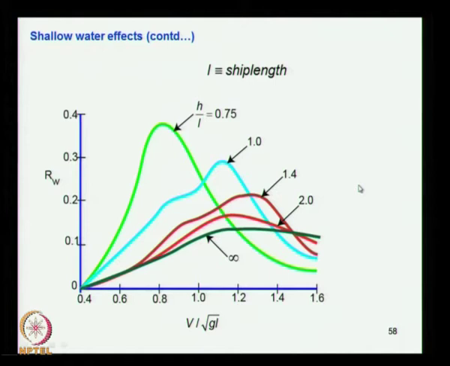Accordingly, you can see the depth effect on the wave making resistance. You can see the wave making resistance against Froude number for different h by L, where h is the water depth. So h by L small means quite shallow water, this is a little more deep, and finally it goes to very deep. This shows how the wave making resistance increases with the Froude number and also with water depth. Here it is very high, and where water depth is more, it has come down, and the least is in deep water.